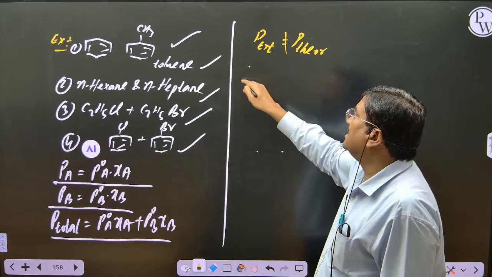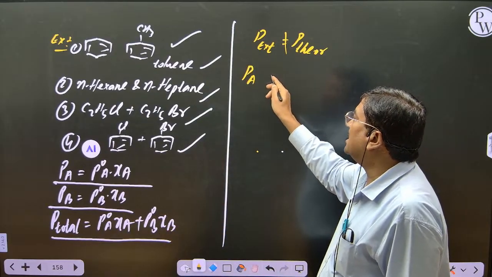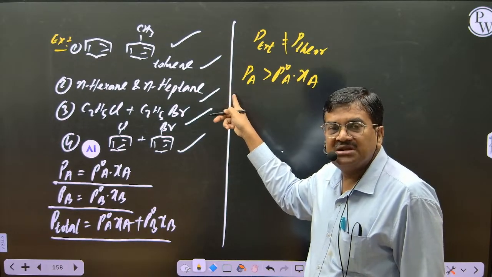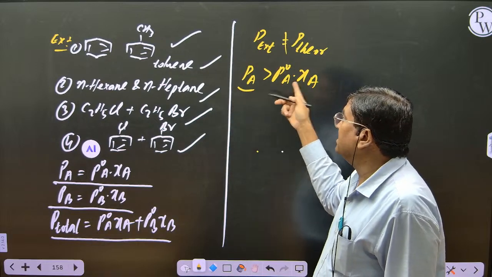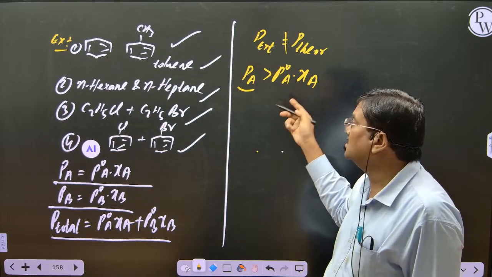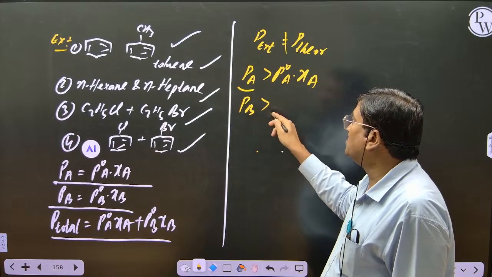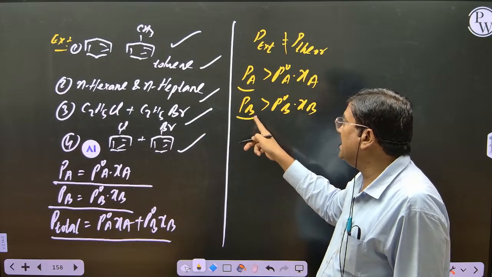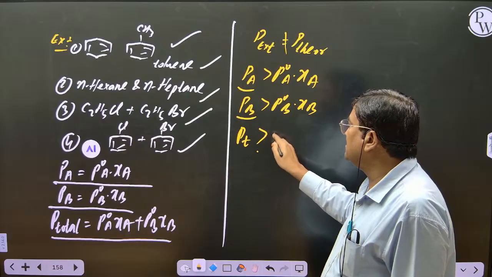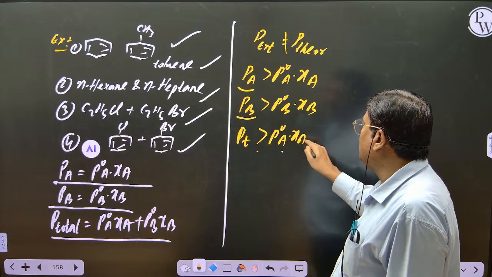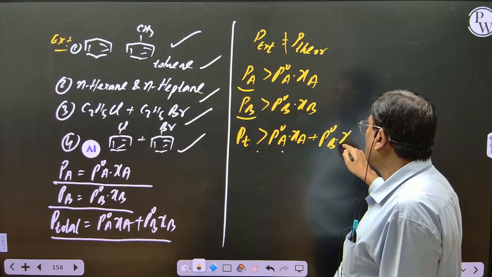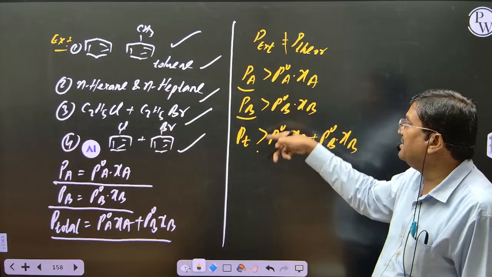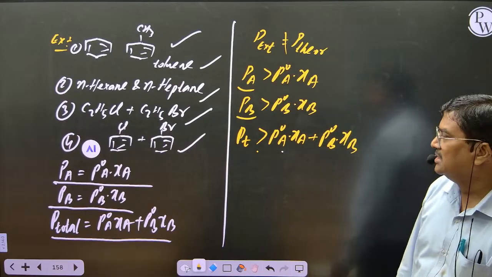That means the partial pressure of A, when I compare with Raoult's law, will it be greater than P naught of A chi A or not, student? The partial pressure of A experimentally is coming more than what is theoretical. That is the deviation. And the partial pressure of B also comes more compared to Raoult's law, P naught of B into chi B. Why? Because loosely held. And the total pressure will also be greater than P naught of A chi A plus P naught of B chi B. Understood? There is variation, because experimental is not equal to theoretical.